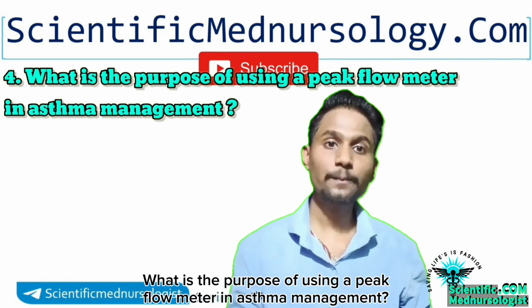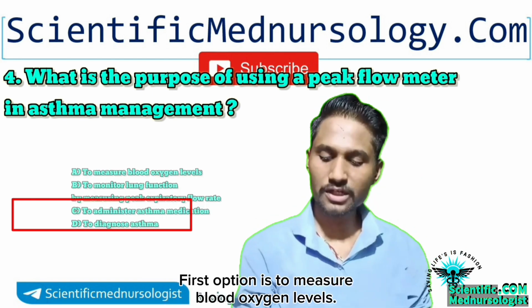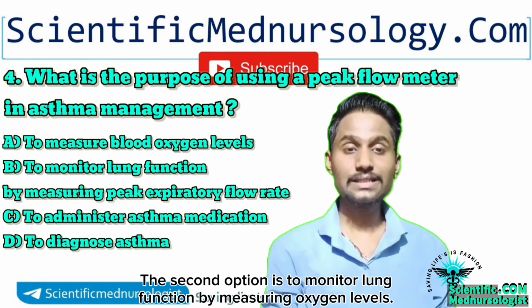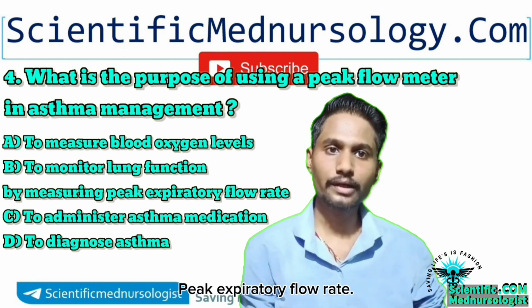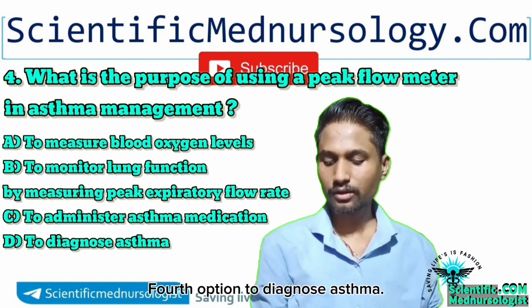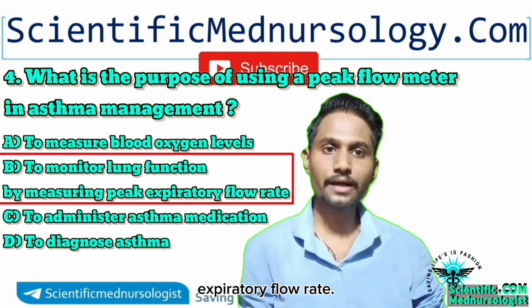What is the purpose of using a peak flow meter in asthma management? First option is to measure blood oxygen levels. Second option is to monitor lung function by measuring peak expiratory flow rate. Third option is to administer asthma medications. Fourth option, to diagnose asthma. Second one, that is to monitor lung function by measuring expiratory flow rate.